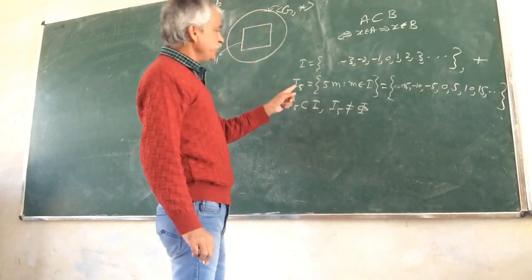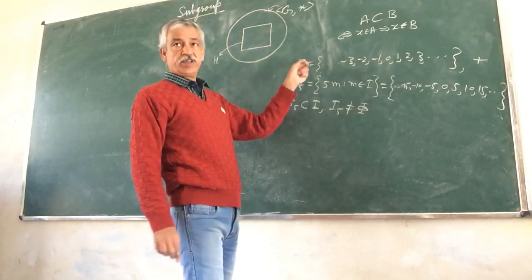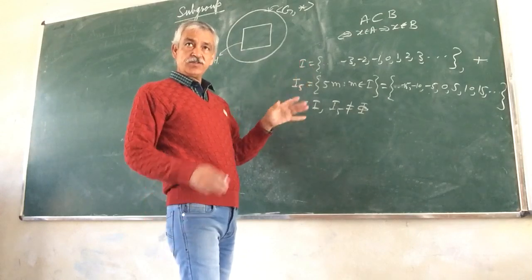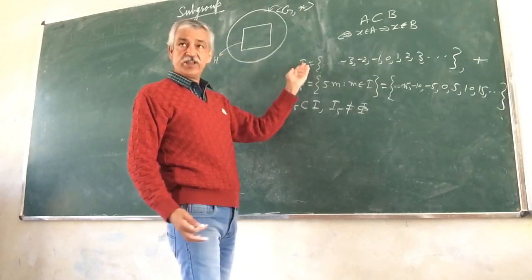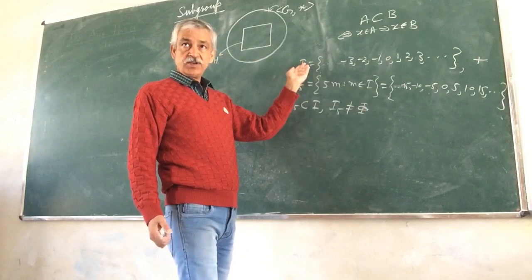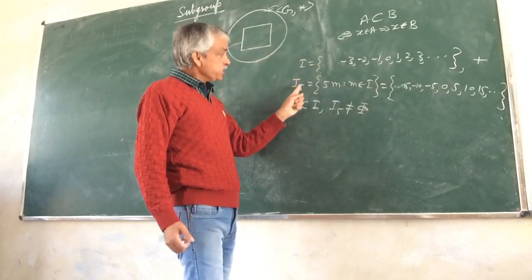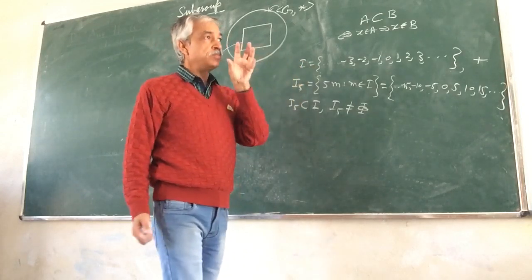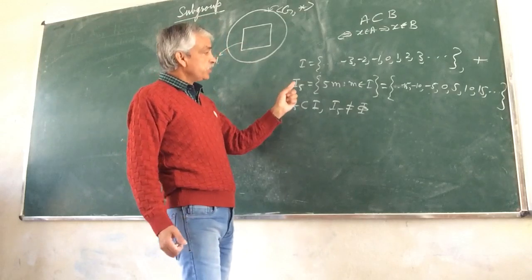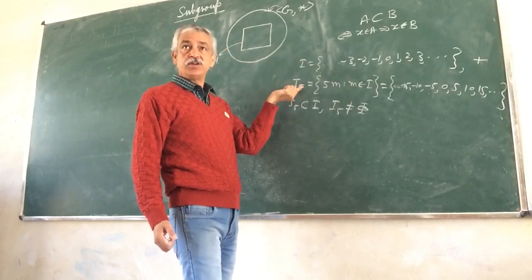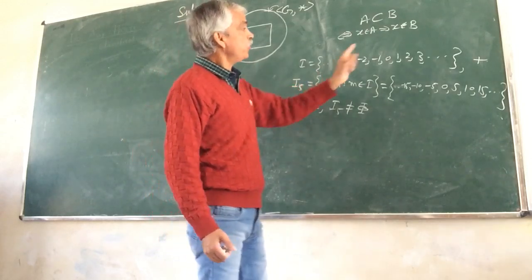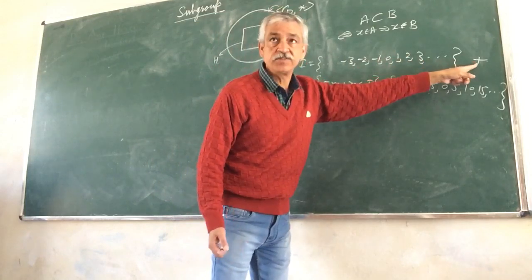So now, I5 is a subset of I, but we are not sure if it is a subgroup of I or not. To see if it is a subgroup of I, we must see if it is actually a group under the same operation of addition or not.